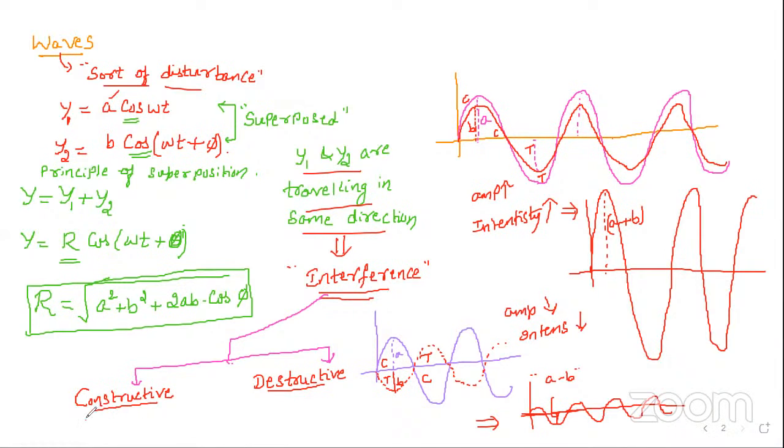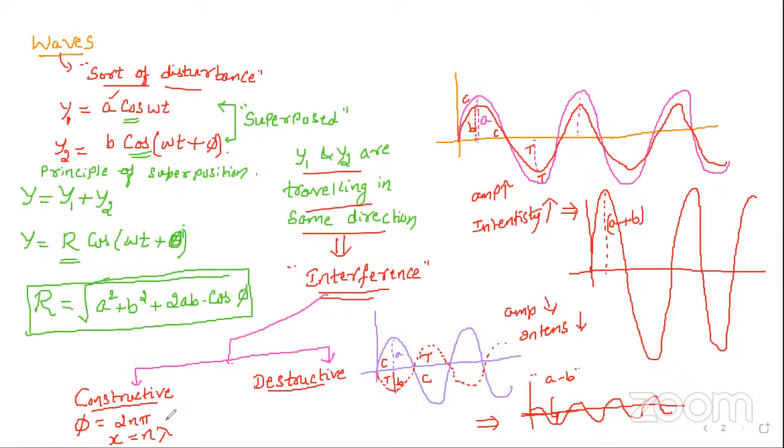Please remember, in the case of constructive interference, the phase difference must always be equal to 2n pi. Path difference x must be equal to n lambda, where lambda is the wavelength.